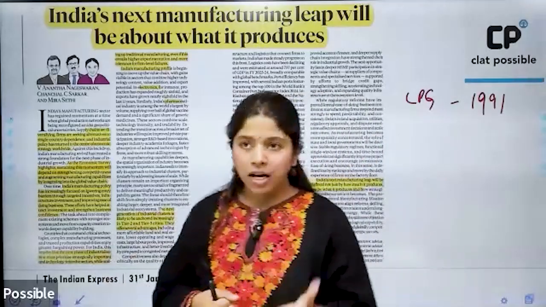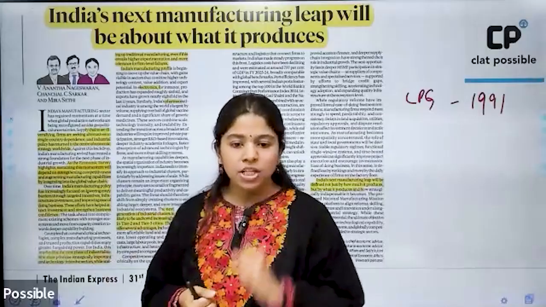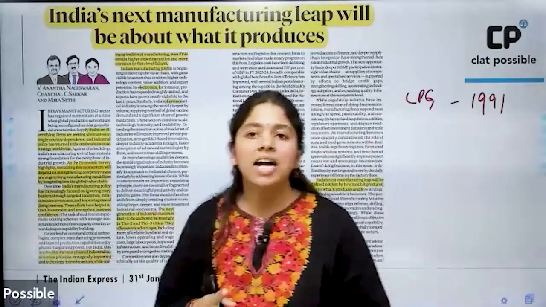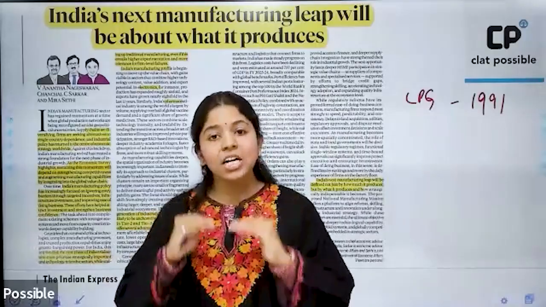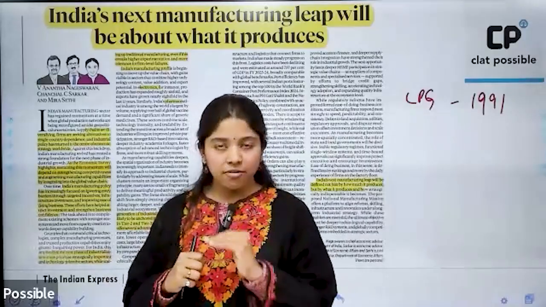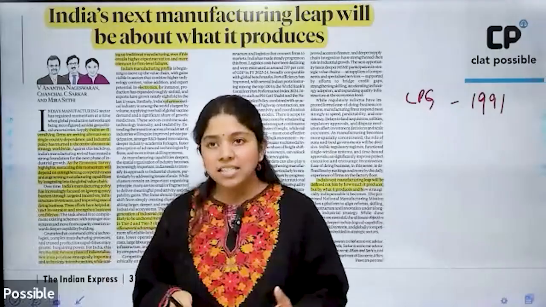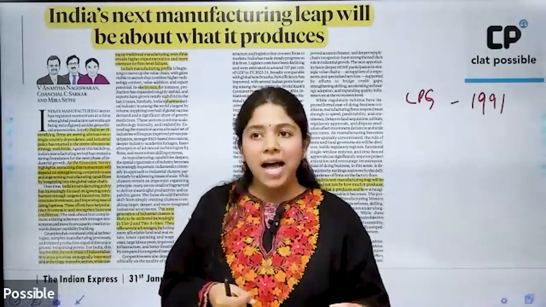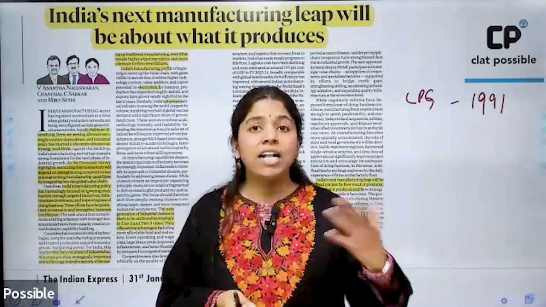But this increased production suffered from one major challenge, and that was the challenge of the poor standard of goods that we were producing, which India is suffering from till today, in the sense that our quality standards tend to not match with the quality standards of other countries.